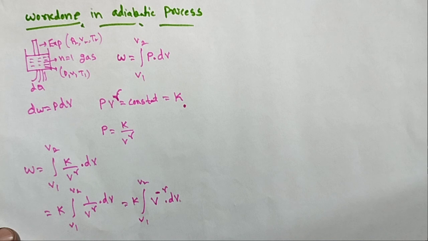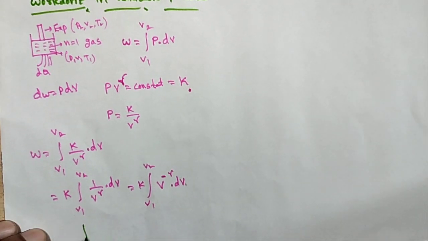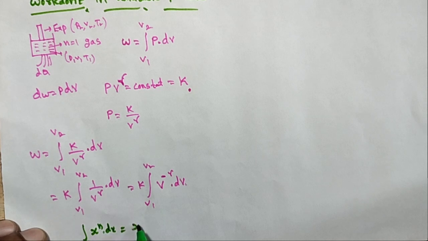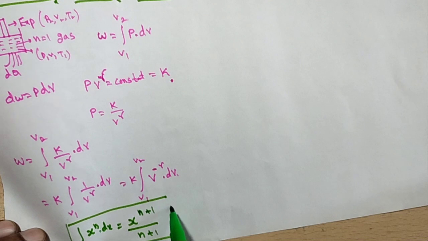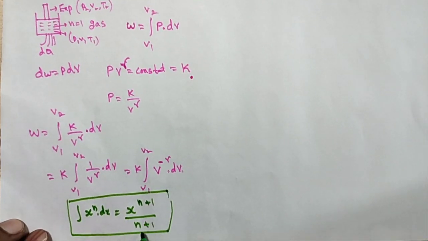What is the formula for this? Please remember the formula: the integral of x power n dx is equal to x power n plus 1 by n plus 1.